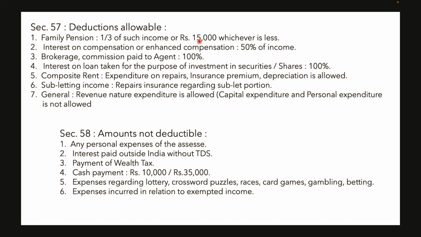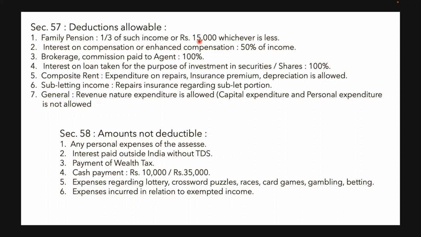Brokerage commission paid to an agent, for all these they can claim 100% deduction, but brokerage commission paid for the purpose of collection of dividend is not allowed as deduction. Interest on loan taken for the purpose of investment in securities and shares can be claimed 100%.